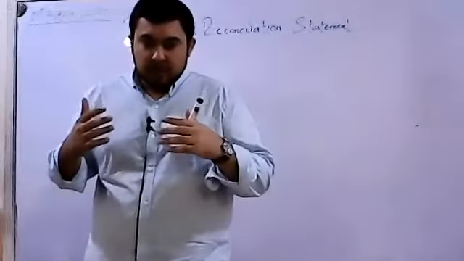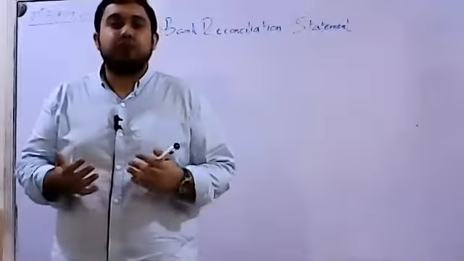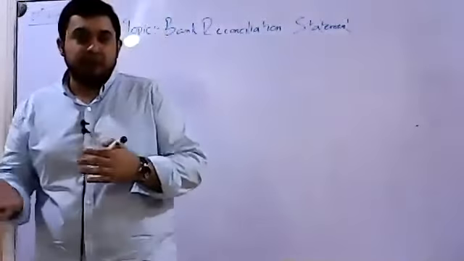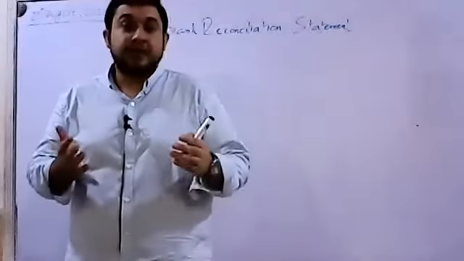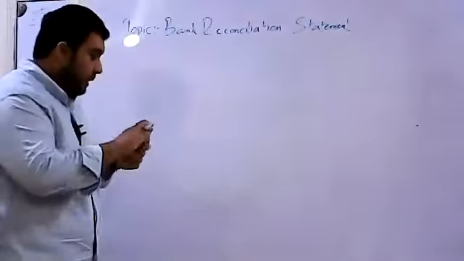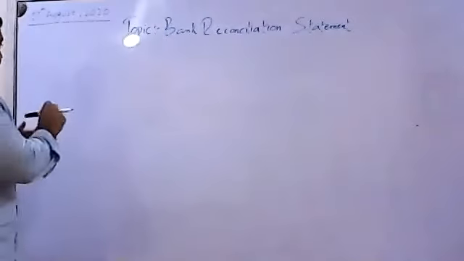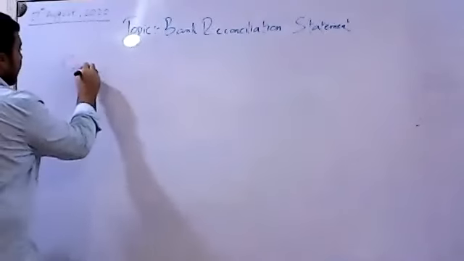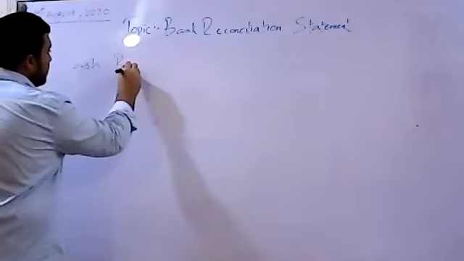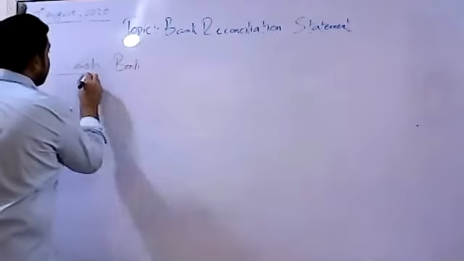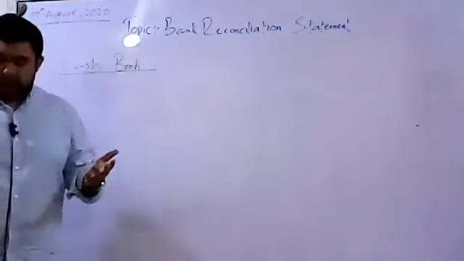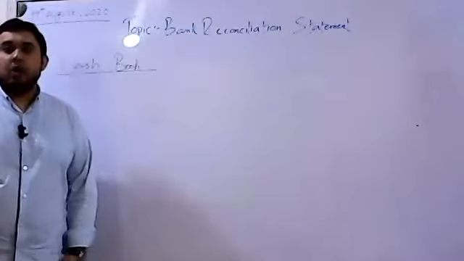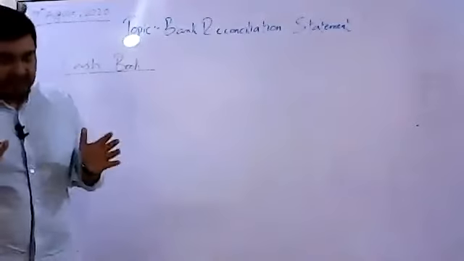Now, the way I'm going to start this topic is basically going to interlink some things with our brought forward knowledge about the cash book. What is basically a cash book? We all know cash book is a ledger, a book of prime entry, which is made with an intention.